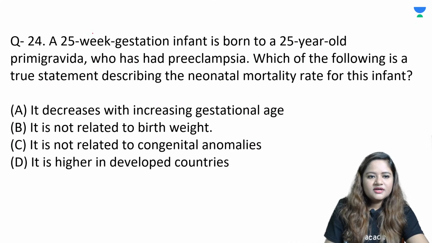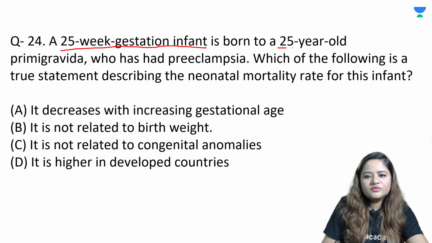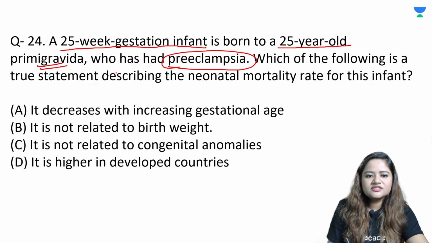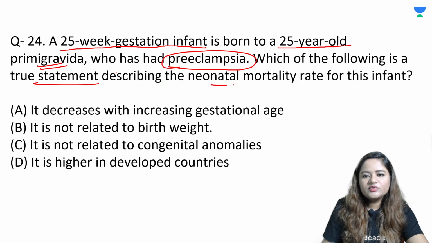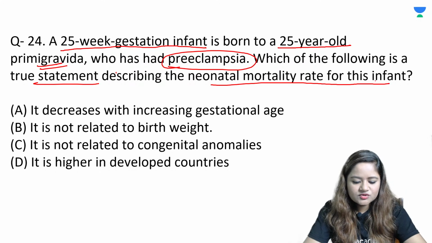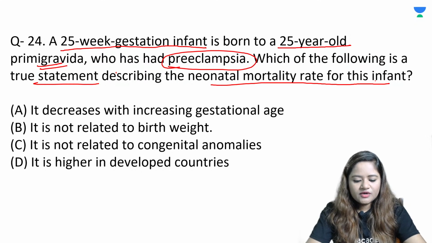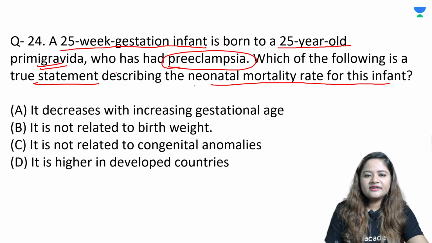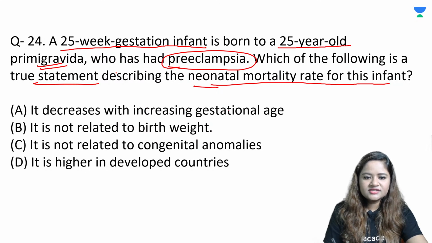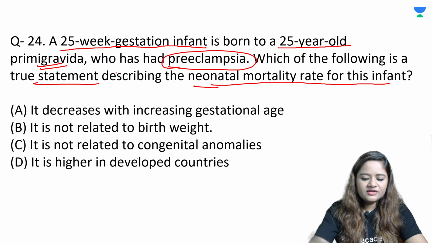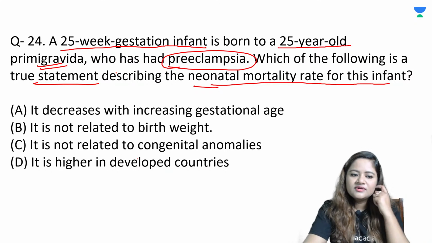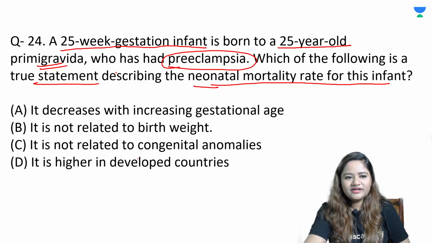Question number 24. A 25-week gestation infant is born to a 25-year-old primigravida who has had preeclampsia. Which of the following is a true statement describing the neonatal mortality rate for this infant? So for neonatal mortality rate, which of the following is the true statement? Neonatal mortality rate decreases with increased gestation. Is it true? Neonatal mortality is not related to birth weight. Is that true? It is not related to congenital anomaly. Is that true? And neonatal mortality is higher in developed countries. Is that true? A, B, C or D?